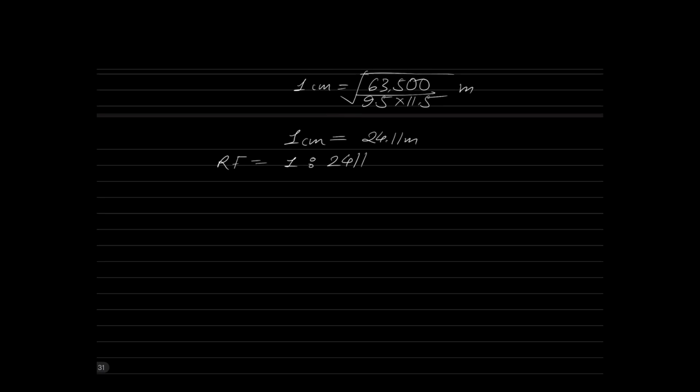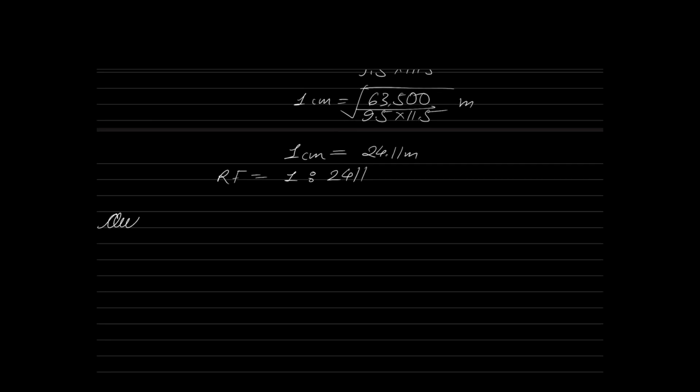On the same plan, a footing measures 6 cm by 9 cm. If the plan has shrunk by 6%, the actual dimension of the footing in the field is dash.